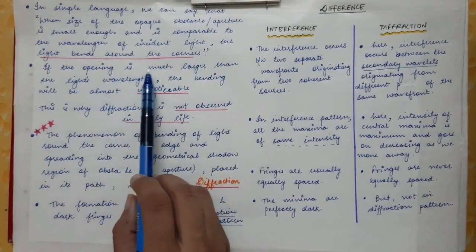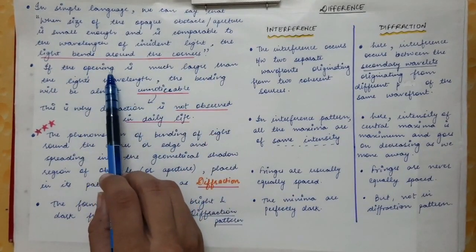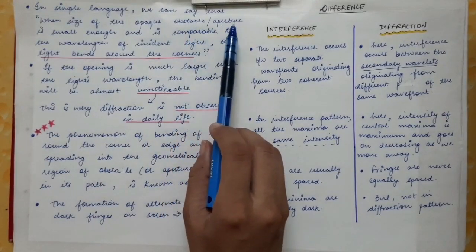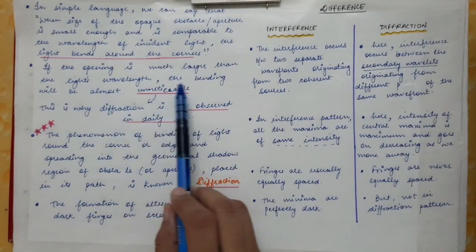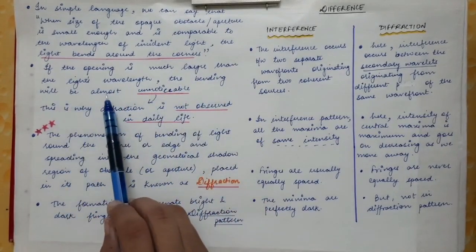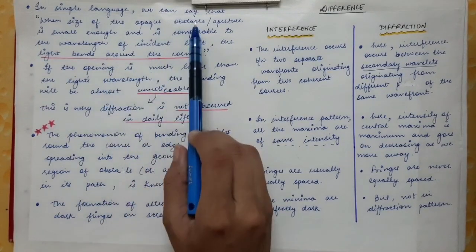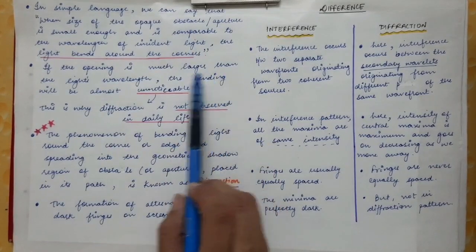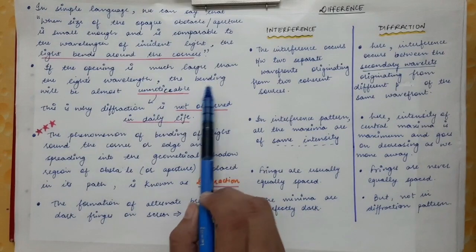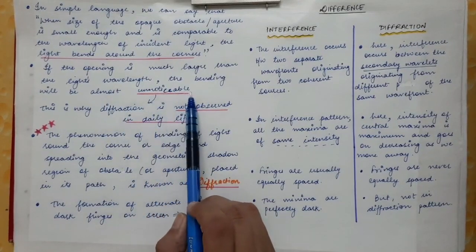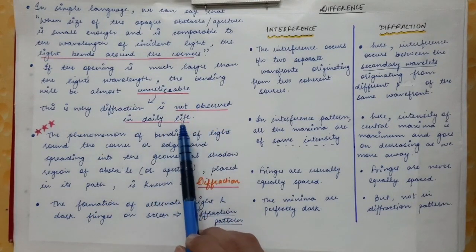Now if the opening is much larger than the light's wavelength, so when the size of the obstacle or the aperture is much larger than the wavelength of the light, then the bending is almost unnoticeable. So in that case, the bending happens, but that bending is almost unnoticeable. So this is why diffraction is not observed in daily life.